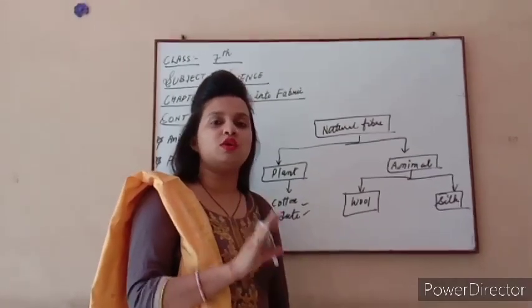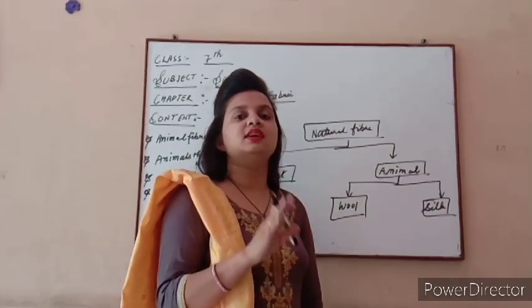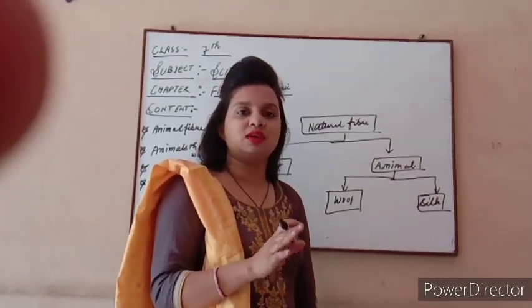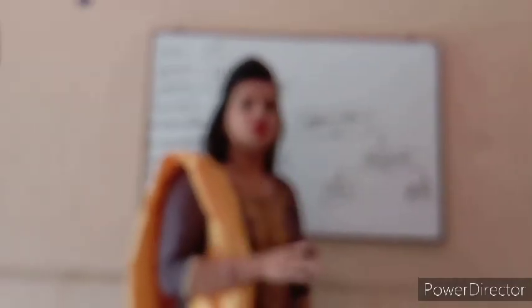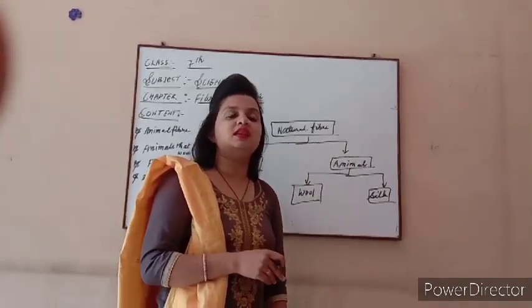And it is not only sheep that give us wool. Other than sheep, very different types of animals also give us wool. So here we discuss the concept of wool, and the second concept, that is silk. Silk we get from the silk moth.